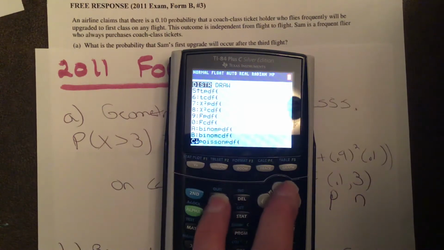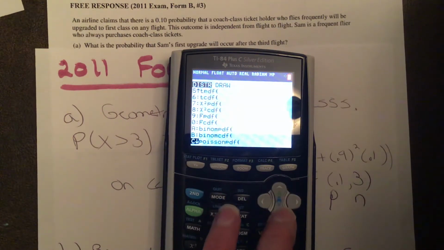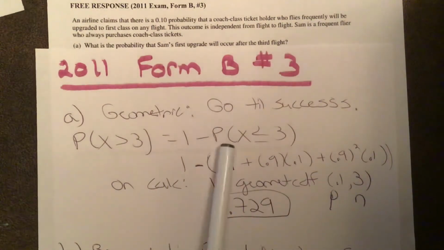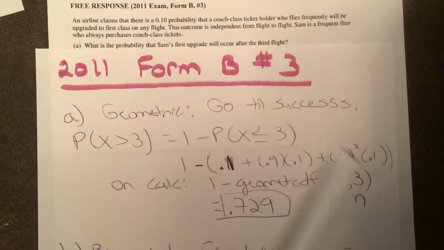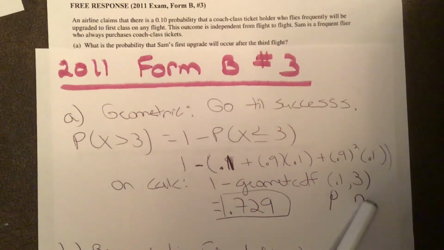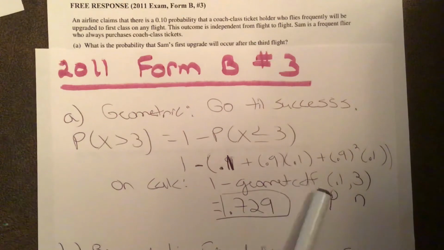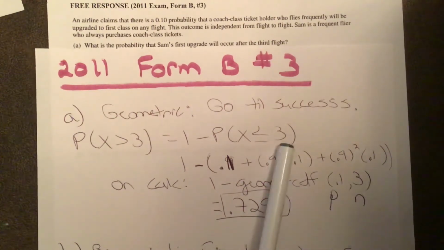And then I'll also be referring to binomcdf too. So there's where you find the binom and the geomet. It's under second vars. And in this case, I can do 1 minus geometcdf. What do you type into geomet? The probability of success, which is 0.1. And then in this case, we're counting the trials till a success. So it's the third trial. And the CDF starts at 1 and counts up. So it would be anything from 3 and below.